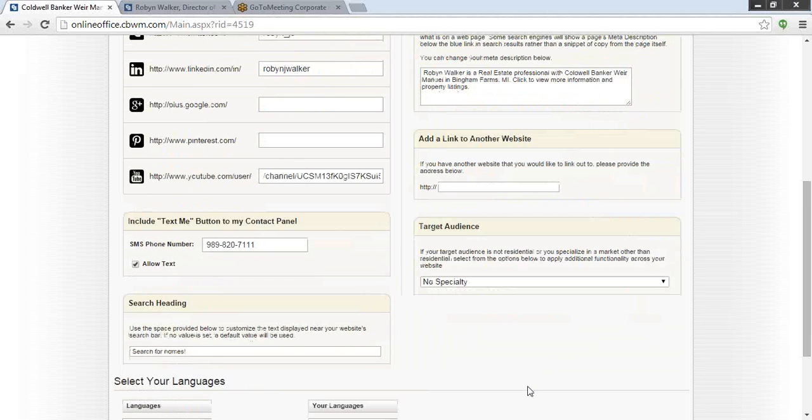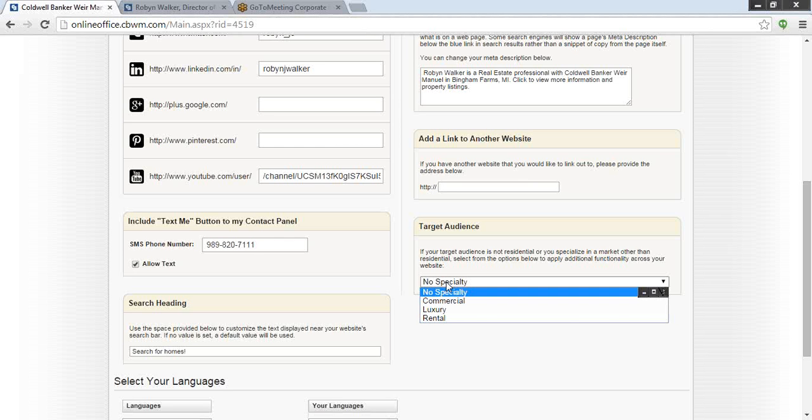And the last option is for the target audience. What this area is actually, if I drop down on it, you can see I have 3 different options besides the no specialty. Unless you 100% specialize in commercial, luxury, or just rental, I would leave this field alone.